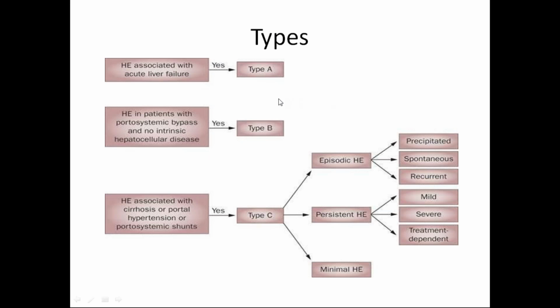Coming to the types, there are three types. Hepatic encephalopathy associated with acute liver failure is type A. Hepatic encephalopathy in a patient with portosystemic bypass and no intrinsic hepatocellular disease is type B. And hepatic encephalopathy associated with cirrhosis, portal hypertension, or portosystemic shunt is termed type C. Type C is again classified into three: episodic, persistent, and minimal. In episodic, there may be precipitating factors, or it may be spontaneous or recurrent. In persistent, it may be mild, severe, or treatment dependent.